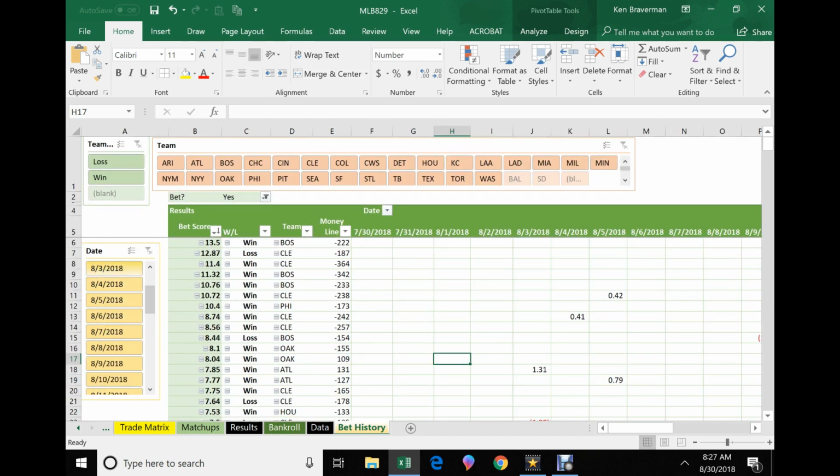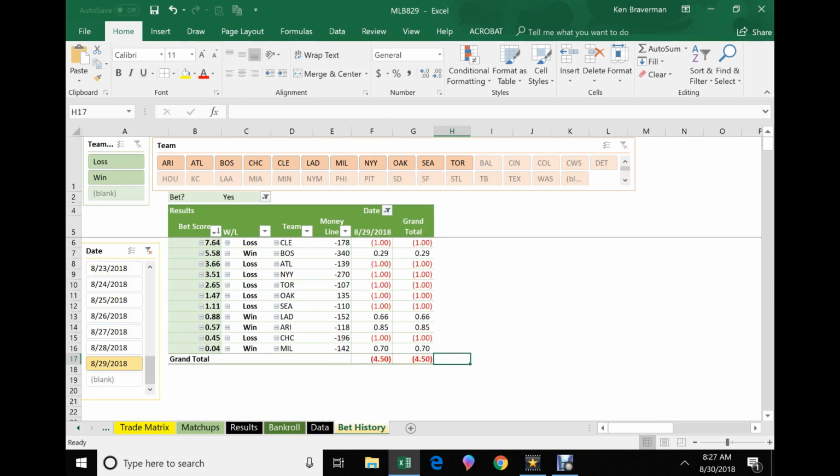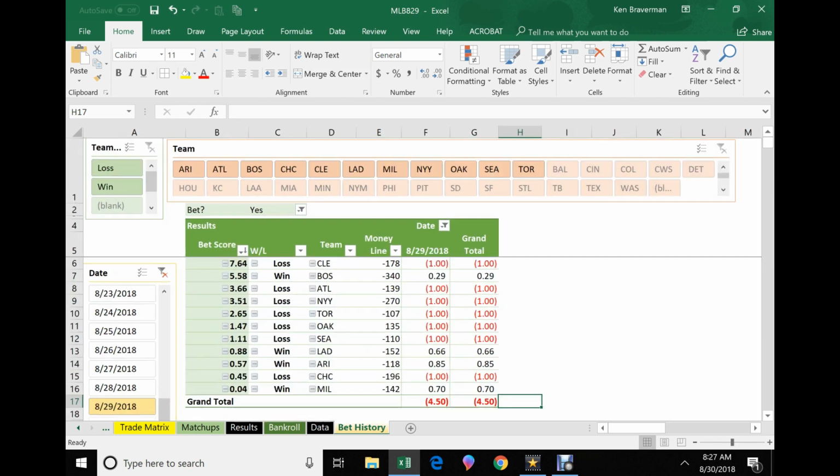Let's actually work backwards and show you how awful yesterday was. Yesterday we lost 4.5 units. It was a day that both Vegas and me got murdered. I mean, basically Cleveland lost. Of course, I stayed away from Cleveland because you know how much I hate them. But they did lose. And then the Yankees lost. Atlanta, Tampa Bay blew up over Atlanta for no reason. The Yankees lost to the White Sox. That was sort of predictable a little bit if you watch.